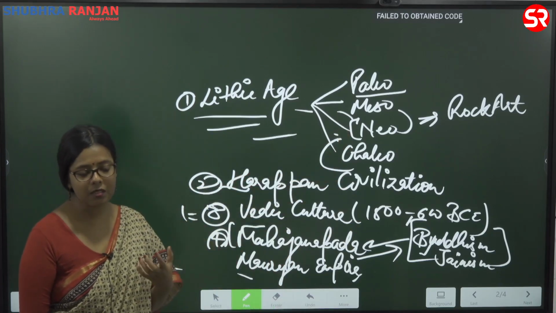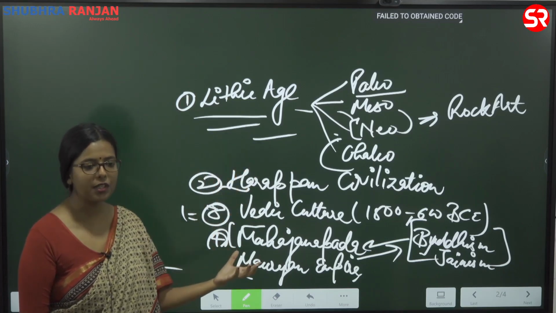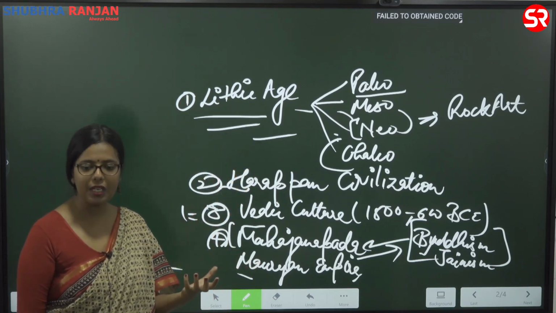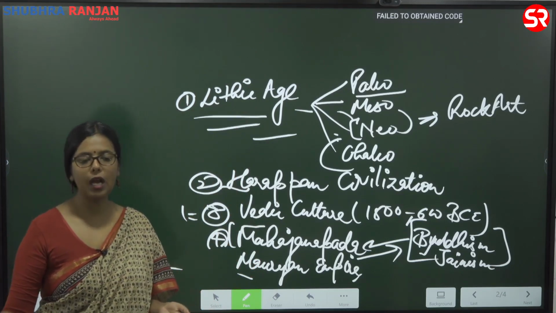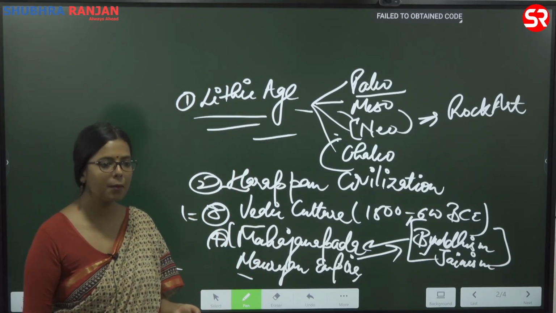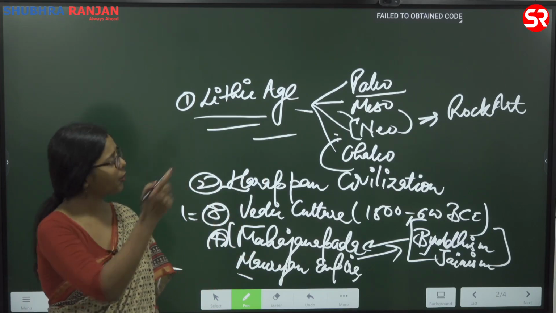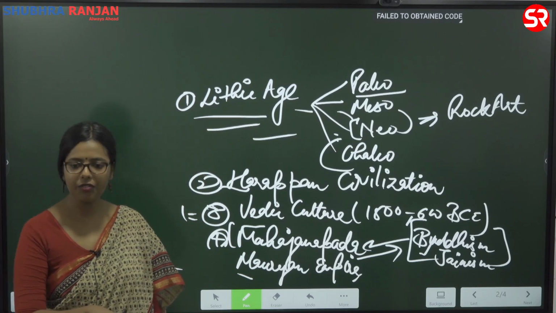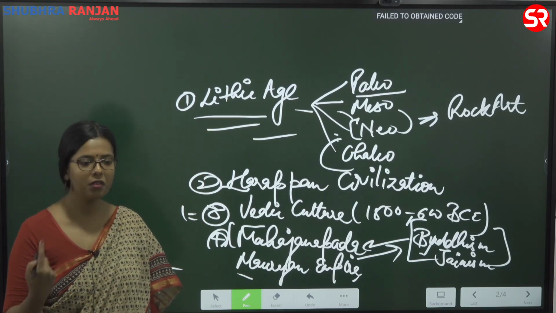We need to understand what kind of paintings have these people produced. Are they beautiful enough, aesthetic enough to be comparable to contemporary as well as modern paintings? Okay, this is the area you need to focus upon. Again, painting is part of culture. What do they ask in mains? They ask you about culture.